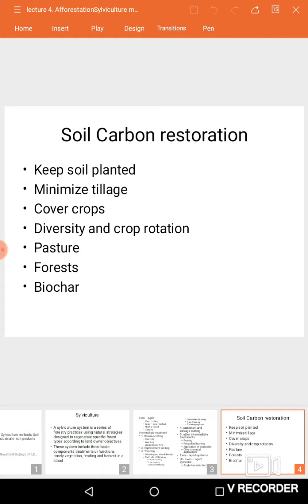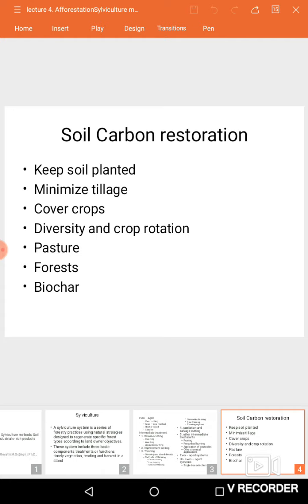If we store our atmospheric carbon in the ocean, in seawater, the pH of the ocean will be reduced due to acidification. Further acidification leads to a decrease in pH that will adversely affect our aquatic ecosystem. So we are going to store carbon in soil.